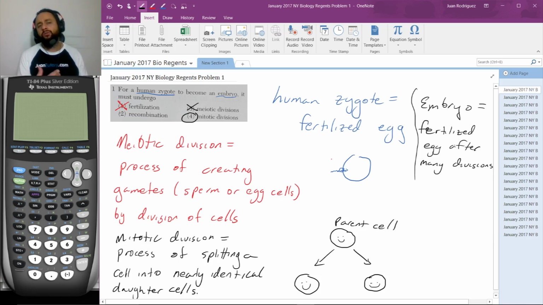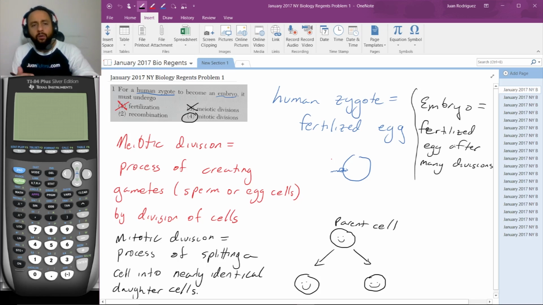In this biology test, you do have to sometimes get an answer without quite knowing what a certain answer is. And I want to establish this because I've tutored kids who go from this question. They're like, well, what's recombination? I don't know what it is. Let me pick it. That doesn't make sense. If you know what mitotic division is, we've just talked about it, and you know that's something that has to happen for a zygote to become an embryo, that's the most logical choice. Don't go to recombination just because it's another answer and you don't know what it is. It's the opposite. If you do know what it is and you know it makes sense, then you should pick it. If you don't know what it is, probably shouldn't pick it unless you've eliminated completely the other options.